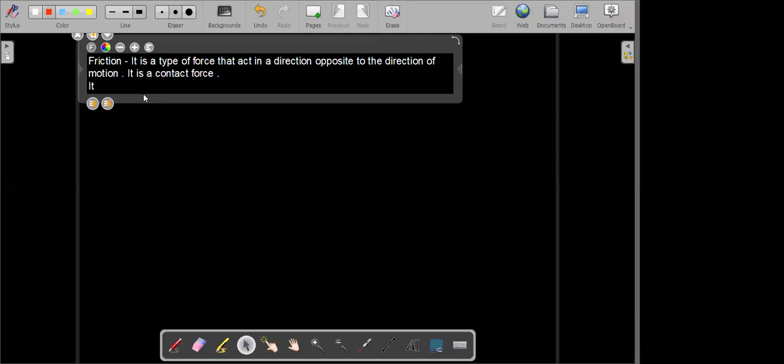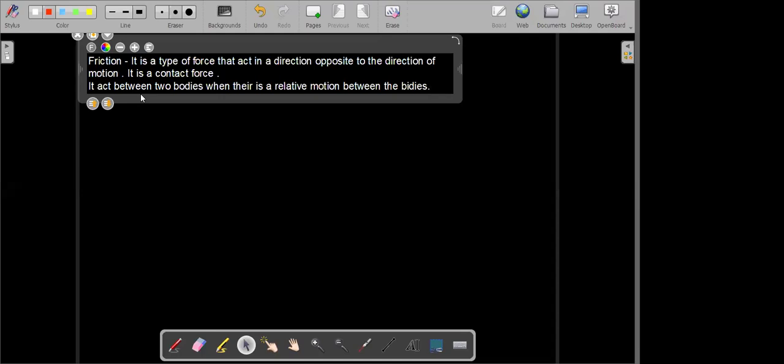Also, it acts between two bodies when there is a relative motion between the two bodies. Or you can say, even if there is no motion, if one of the bodies tries to move over another body, then there will be a force of friction.